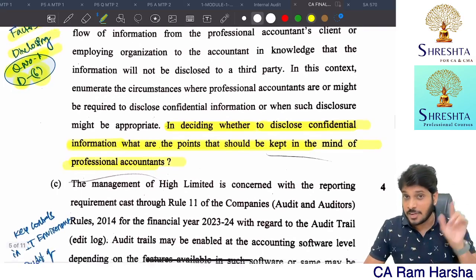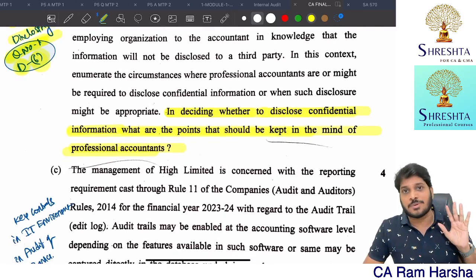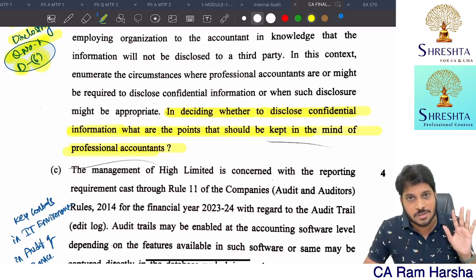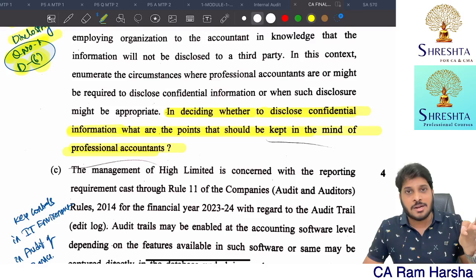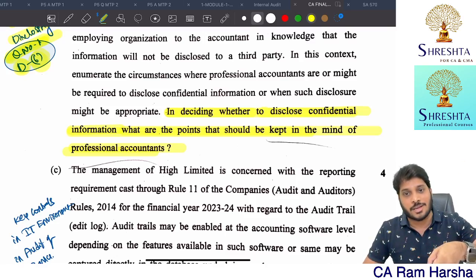It's a straight question. Even in the last attempt, they asked unexpected questions on ethics. Fundamental principles. What are the fundamental principles for professional ethics? Independence, integrity, objectivity, confidentiality, professional competence. This question they asked. Now also they're asking from that particular segment only.